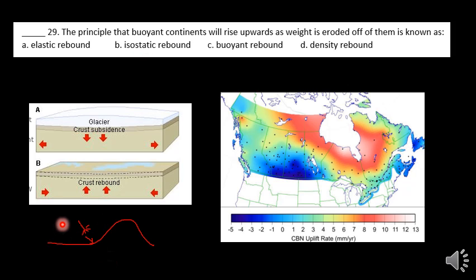And so it's still considered isostatic rebound, whether it's going up or down. It's because of changes in the pressure as you push down on the crust or you relieve that pressure from the crust. Certain areas will generally rise back up. But again, out in front of that glacier, it can be sinking back down, like we are here in Virginia.